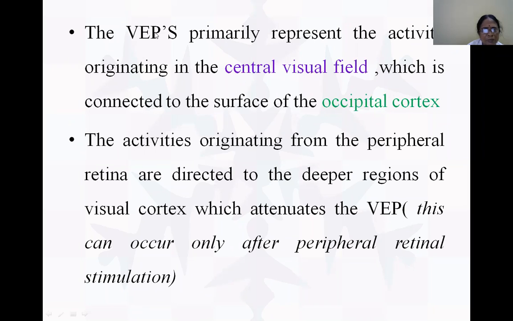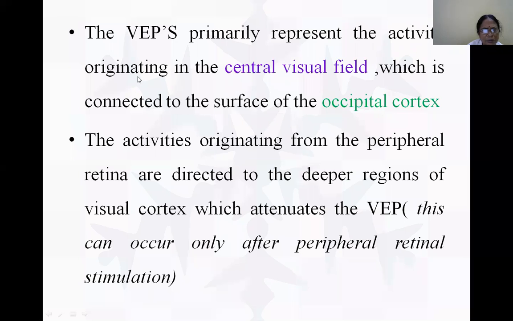That is, the visual evoked potential activities primarily come from the central visual field. They don't come from the peripheral visual field. The main activities that we see come from the central visual field. The visually evoked potentials recorded are due to the activities produced in the occipital cortex, mainly in the primary visual area.